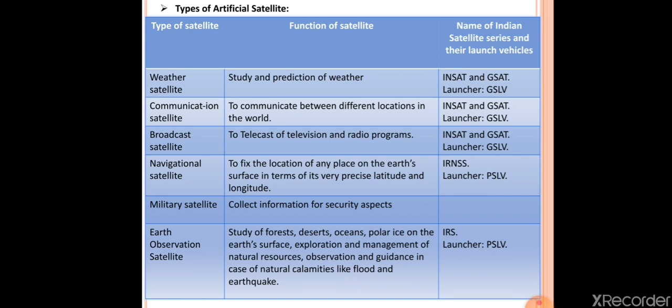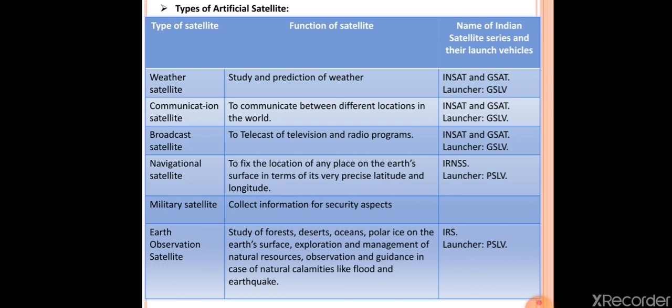In the next slide, our next point is types of artificial satellites. So here we can see three columns. In the first column, the types of satellite are given. In the second column, the functions of satellite are given. And in the third column, the names of Indian satellite series and their launch vehicle. So we will see the types of artificial satellites one by one.